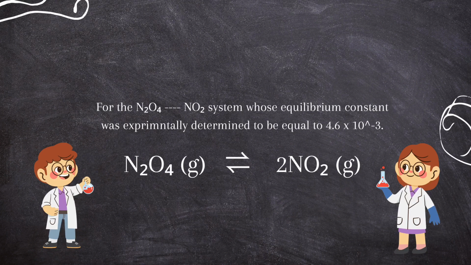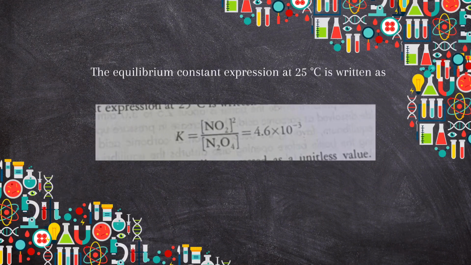For the dinitrogen tetroxide yields nitrogen dioxide system, the equilibrium constant was experimentally determined to be equal to 4.6 times 10 raised to the power of negative 3. As you can see on your screen, this symbol represents the reversible reaction.